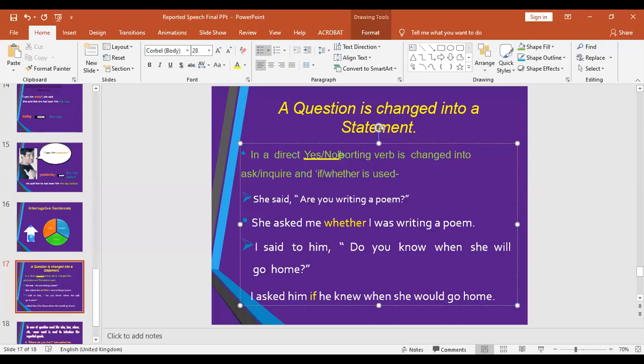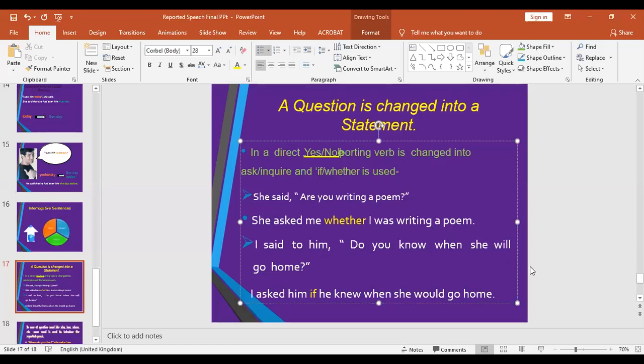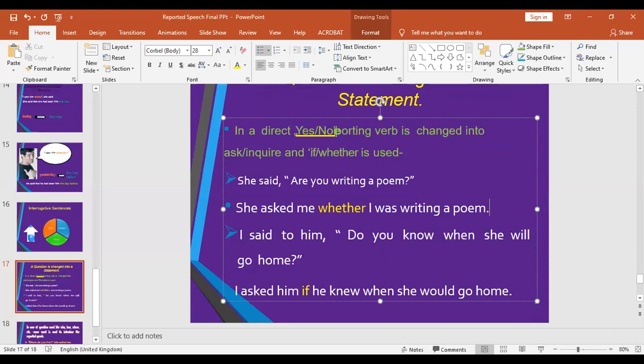I'm sharing my screen and let me just make it bigger. All right, I hope it is visible now. Visible and big enough. So this "I said to" will be changed into "asked". I asked him. As I said, when we have a question beginning with a helping verb, we don't use "that", we use "if" or "whether". So as we have used here, "if".